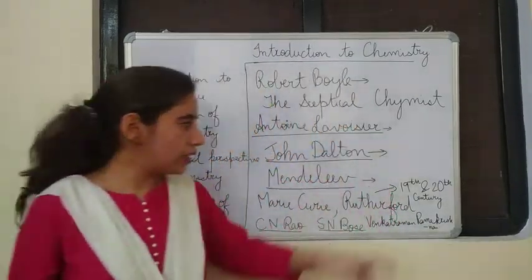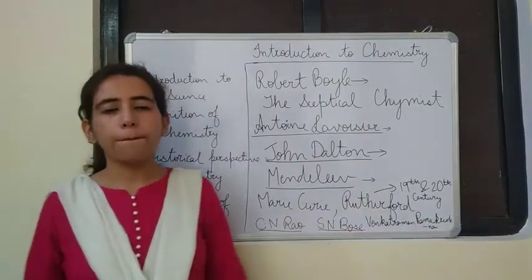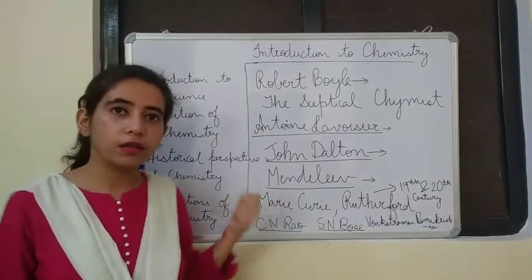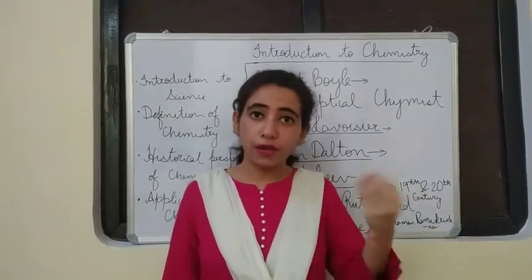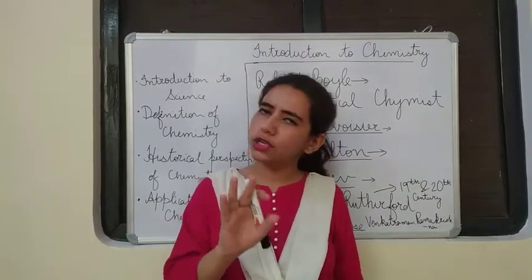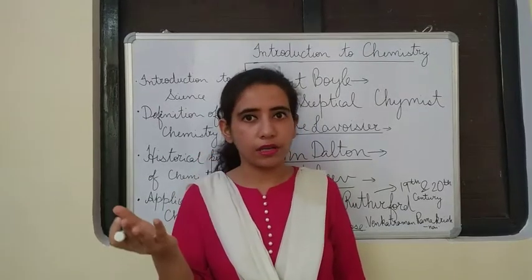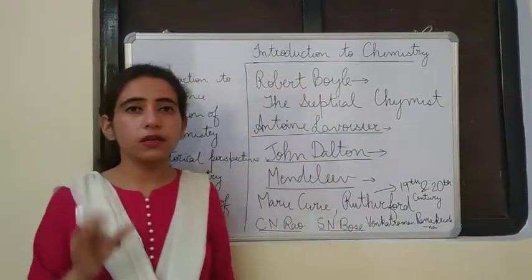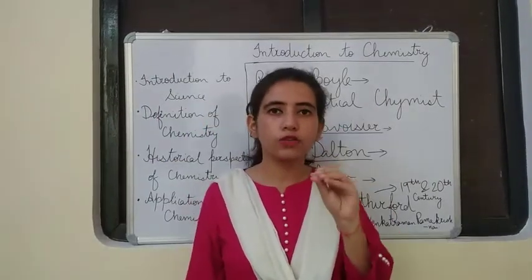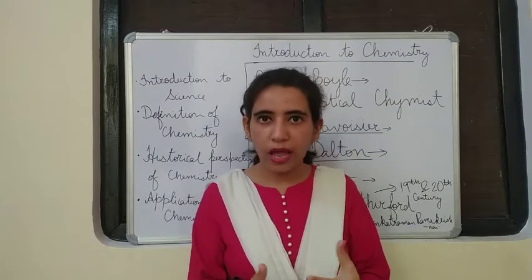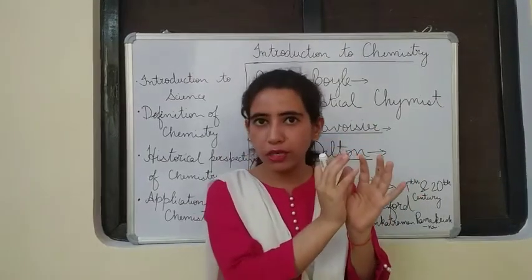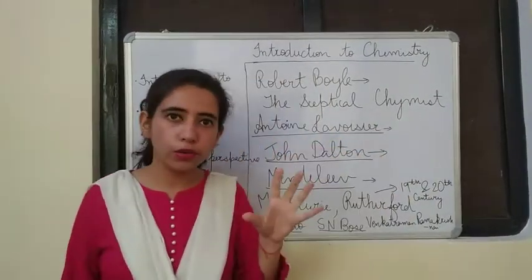Okay. And then in the 19th and 20th century, a path-breaking discovery was made by Marie Curie. Marie Curie discovered the radioactive elements, that is radium and polonium. In fact, she died because of these radiations only, but she was given the credit of the discovery after her death. Then one more very interesting discovery was made by Lord Rutherford. Rutherford discovered the nucleus of the atom. I hope you know, atom is the smallest unit of matter, and the center of the atom consists of the nucleus. Rutherford proved this point.